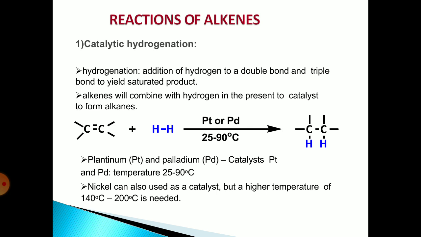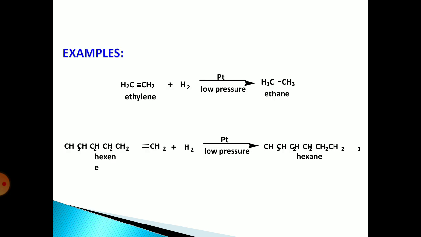Here is an example where a carbon-carbon double bond adds a hydrogen molecule in the presence of platinum or palladium at room temperature. It gives a saturated compound, that is, alkane. With platinum and palladium catalysts, the temperature is 25 to 90 degrees. Nickel can also be used at a higher temperature. Let us see some examples where catalytic hydrogenation is done.